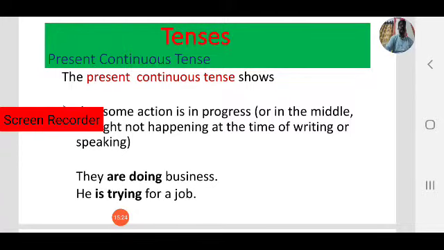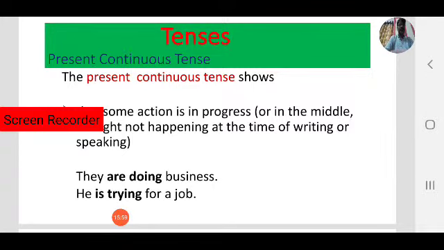So in that case we use present continuous tense. First one is some action or activity that is happening at the moment. Second one is to show an action in progress. I am preparing for the exam. Preparation is on the way. That is the activity that is progressing.